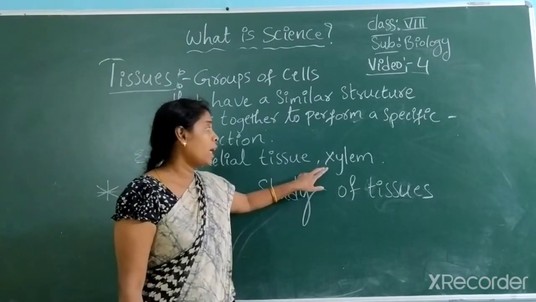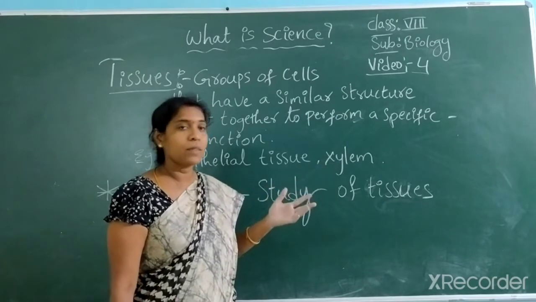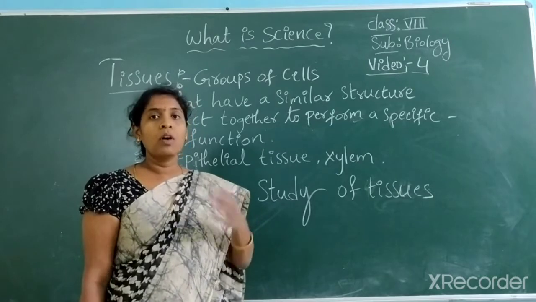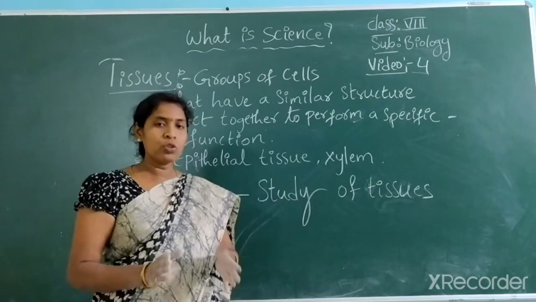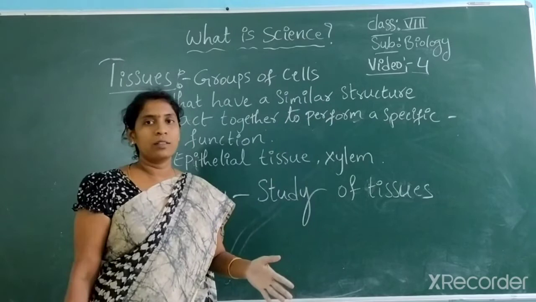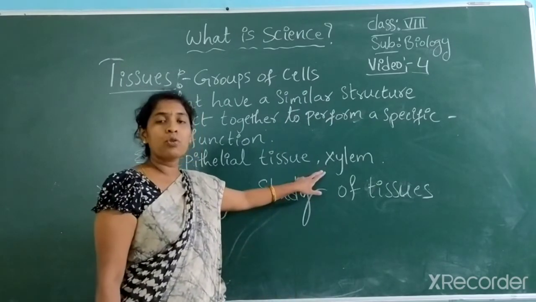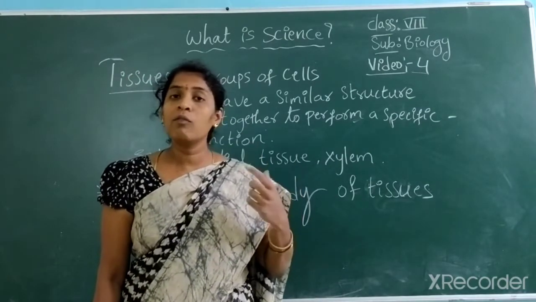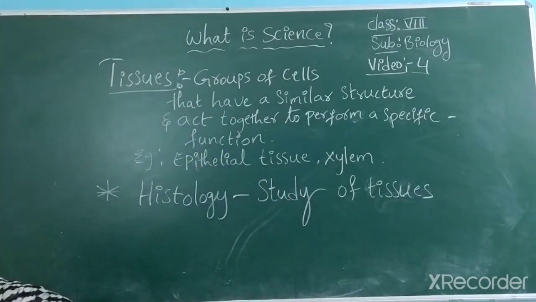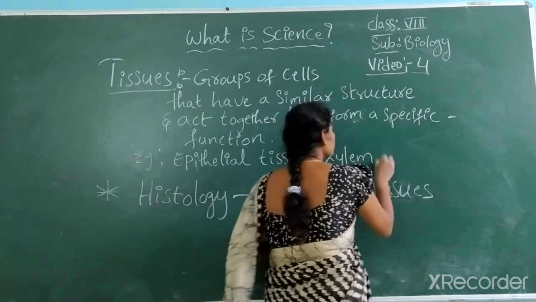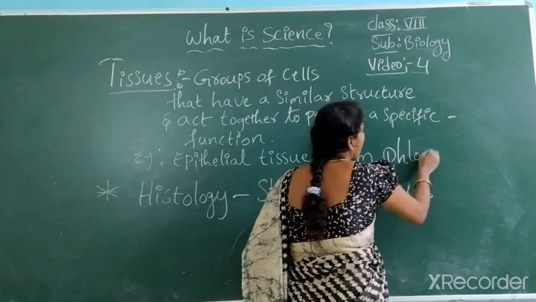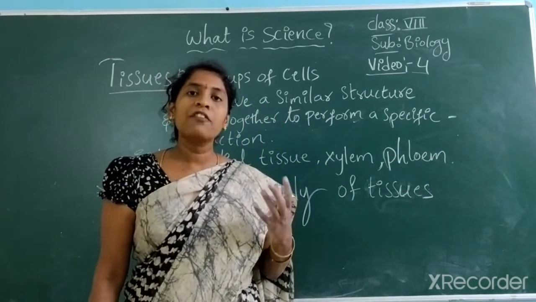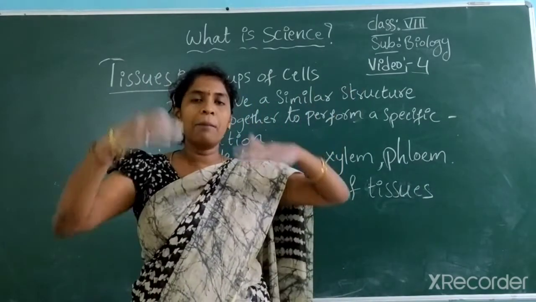They are xylem and phloem. Xylem helps to pass water from the roots to different parts of the body. Then one more is also present called phloem, and it helps to pass food material from the leaf to different parts of the body.